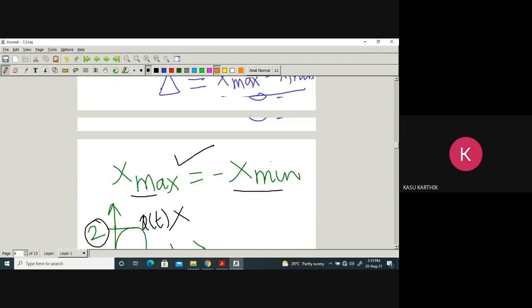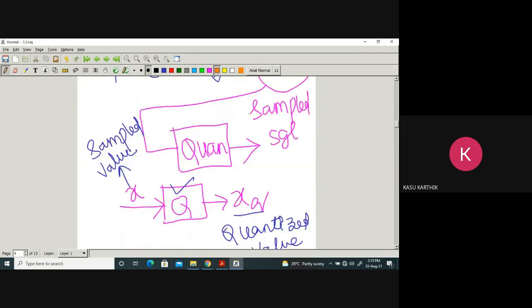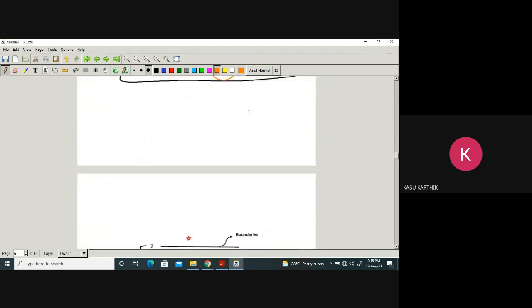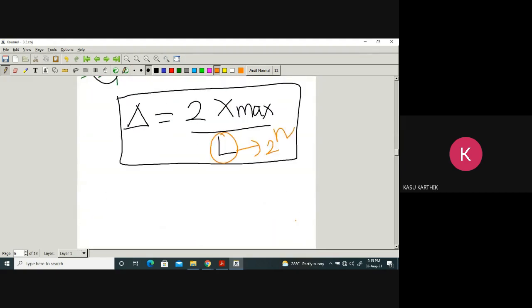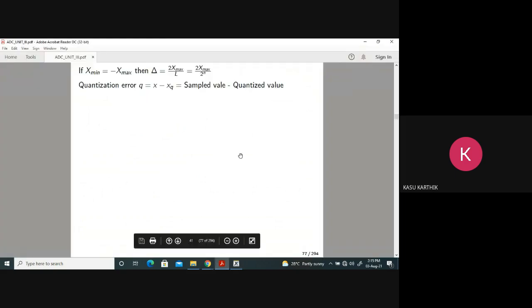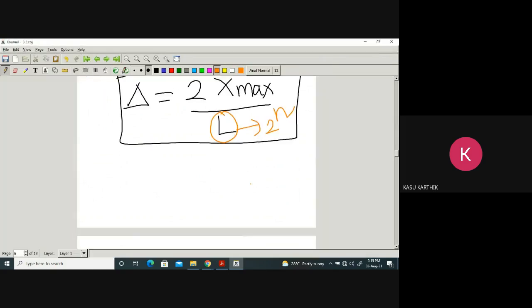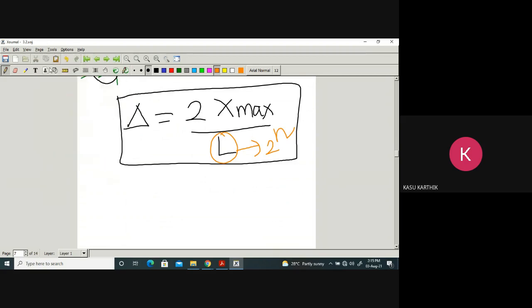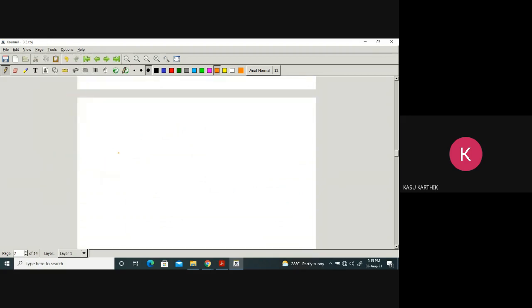Now, there is something called quantization error. What is error? It is output minus input, or input minus output; in this case both are okay. The input to the quantizer is the sampled value, and the output is a quantized value.